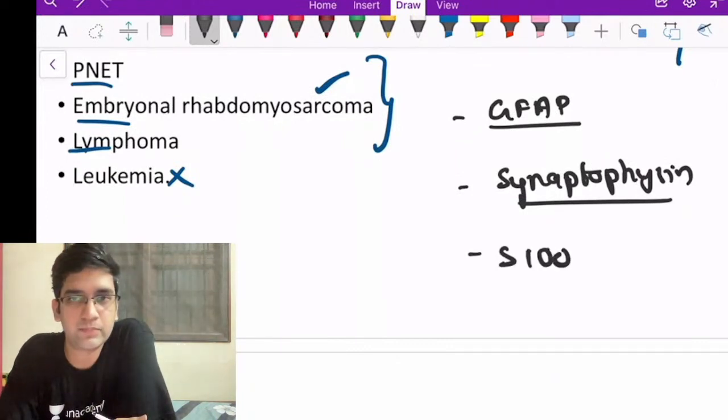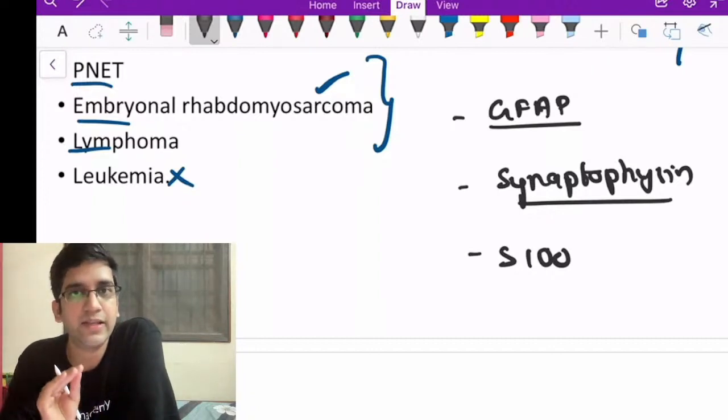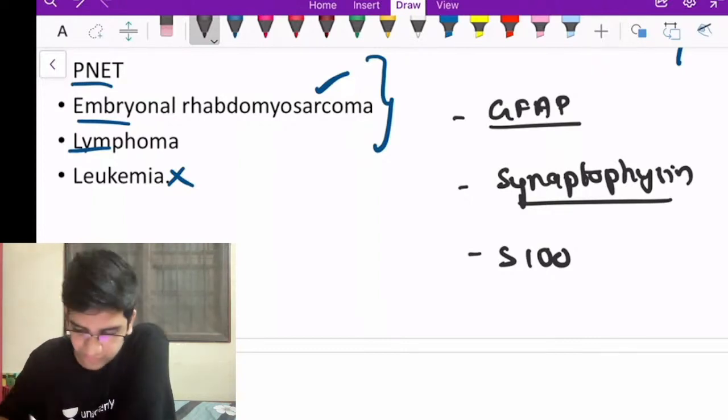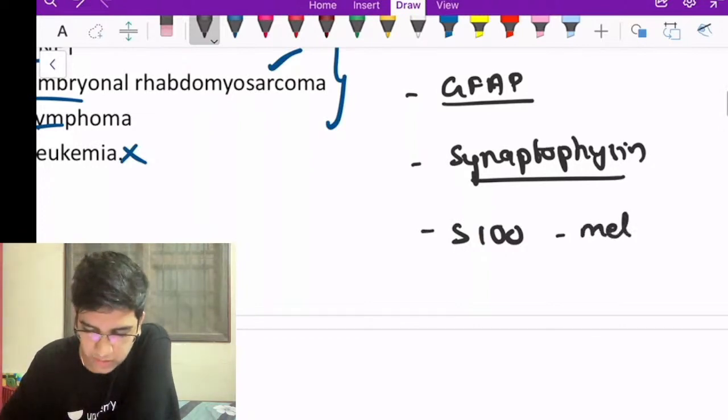S100. Where do you see S100? I'll give you maybe 2 seconds. I want you to comment. Make a mistake here, it's completely fine. S100, remember like this, is a marker for neural crest origin, right? Perfect, Vishal. One thing for me is melanoma. Melanocytes are neural crest, right? One thing for me is melanoma.